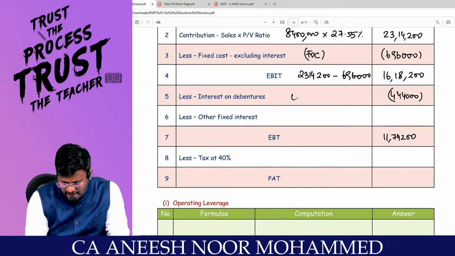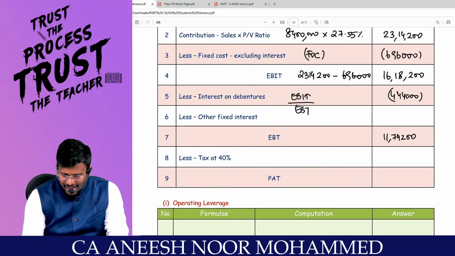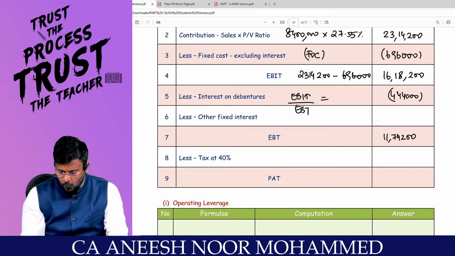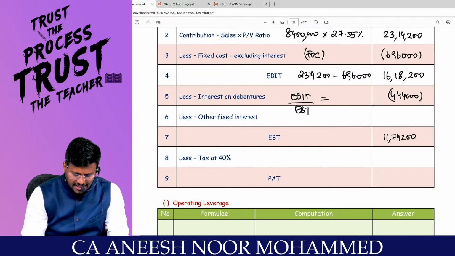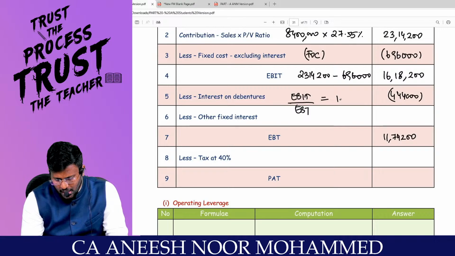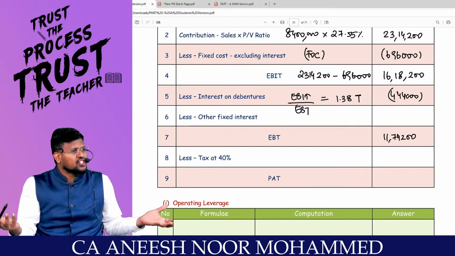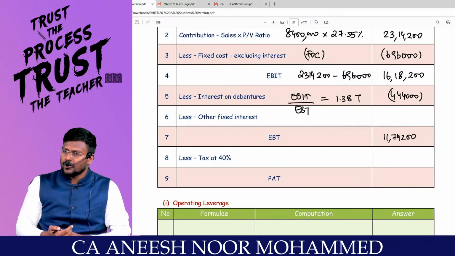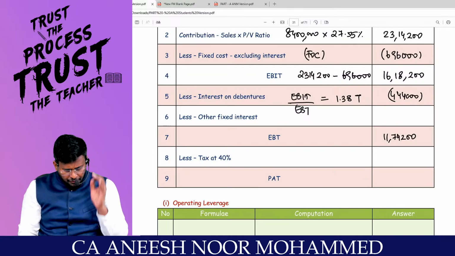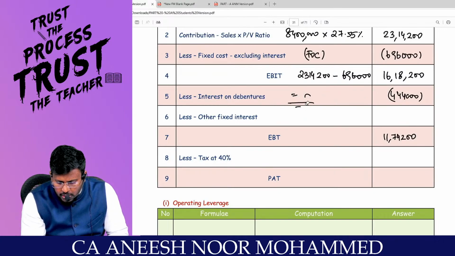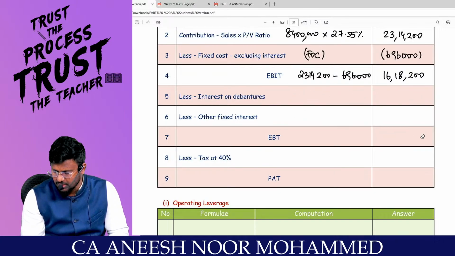Is financial leverage given in the question? If that is the case, it should be EBIT divided by EBT. What is the EBIT? 16 lakh 18,200 divided by EBT, 11 lakh 74,200, comes to 1.37 or 1.38 times. What is given in the question? 1.49. It's not matching. Are you really with me? That means if the answer has been given in the question, don't follow this method.